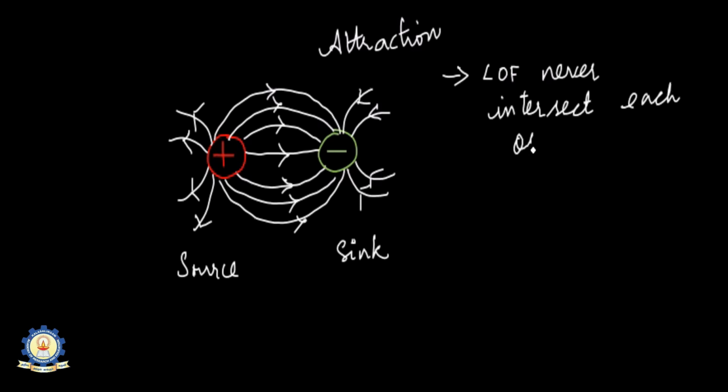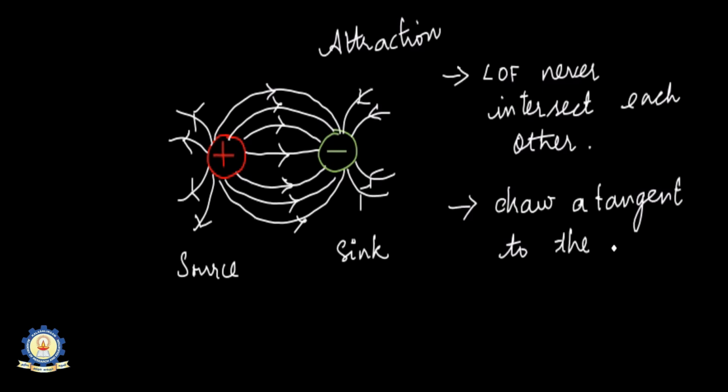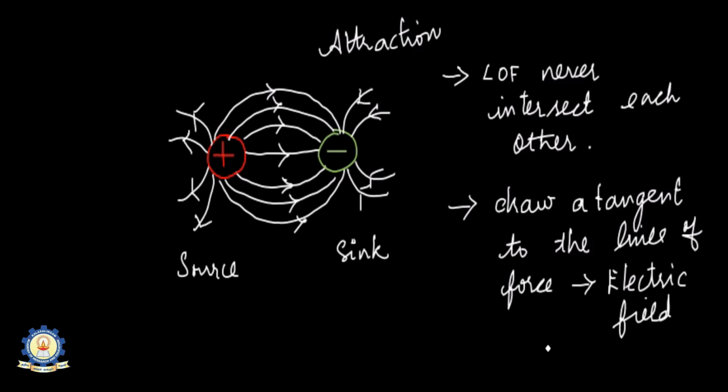Source is related to the positive charge and sink related to the negative charge. So here you get the attraction or attractive force. These lines of force never intersect each other. Actually they start normally from the charges. When you draw a tangent to the lines of force, you get the direction of the electric field. Hope the illustration between two opposite charges is very clear to you.